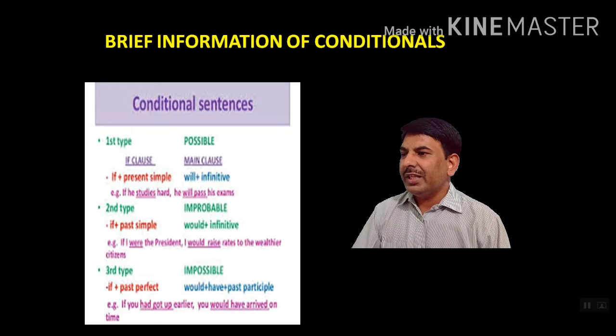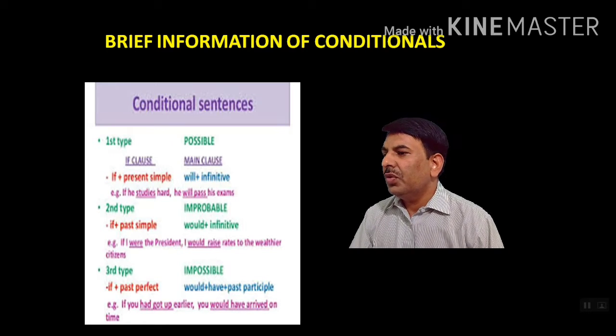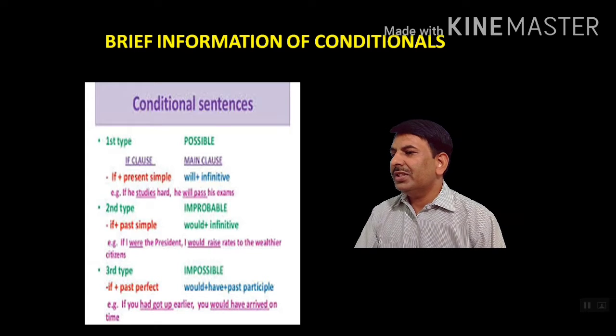Next is second type. This is improbable. Improbable means impossible. If clause will be in past simple, then would and infinitive. For example, if I were the president, I would raise rather to the wealthier citizens.